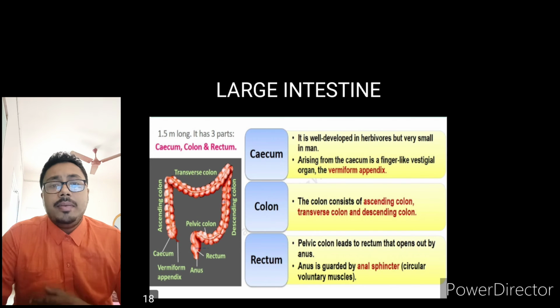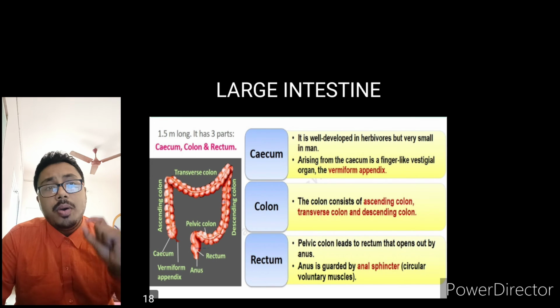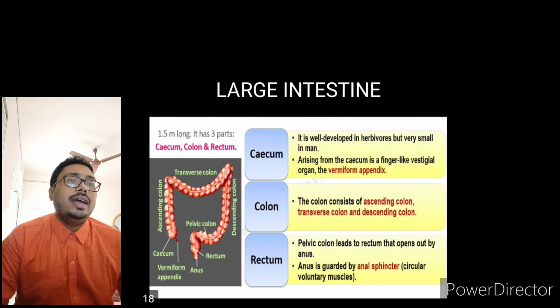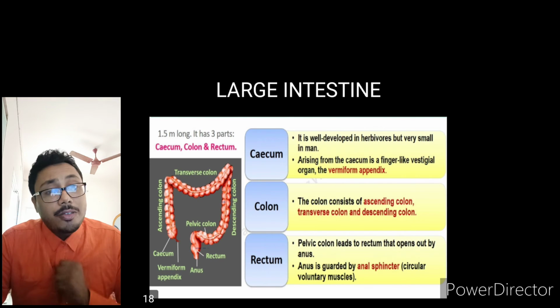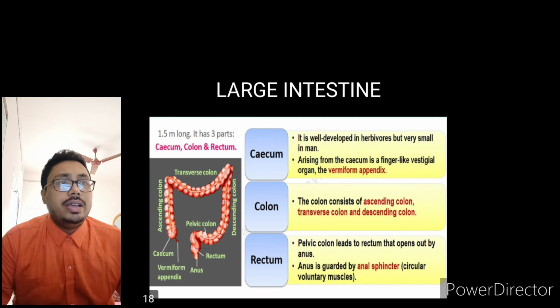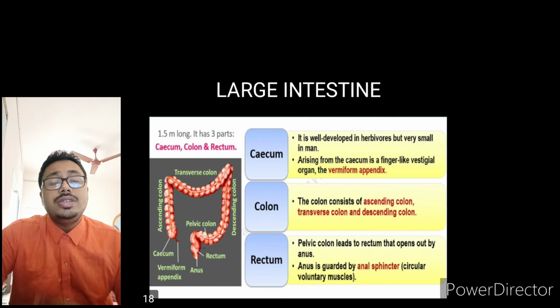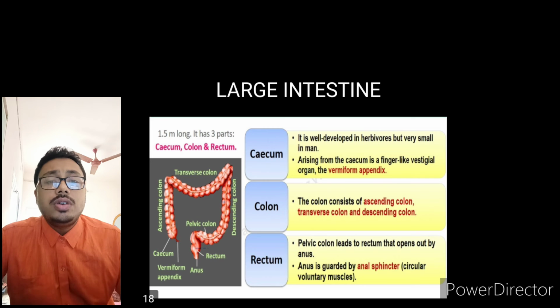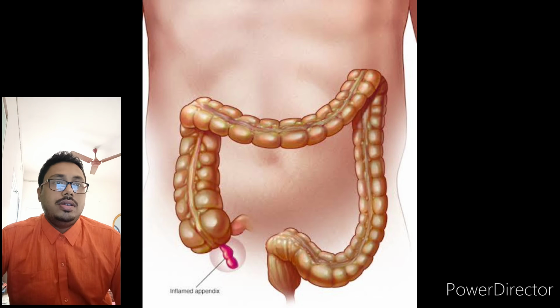See, this cecum is not well developed in our body. It is well developed in herbivores, but very small in man. Arising from the cecum is a finger-like projection. You know about the appendix? Yes, it is known as the vermiform appendix. It is a finger-like vestigial organ. Why vestigial? We have no use of this organ nowadays, so it is known as a vestigial organ.